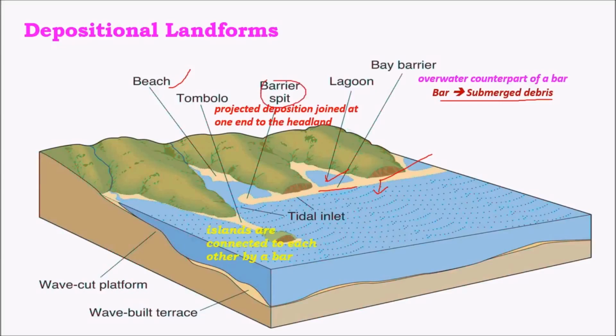And the other one is barrier spit. Barrier spit is simply the debris which is accumulated, and it is connected to one side of the beach, whereas the other side remains open for the water to enter. And this kind of structure is called a barrier spit.